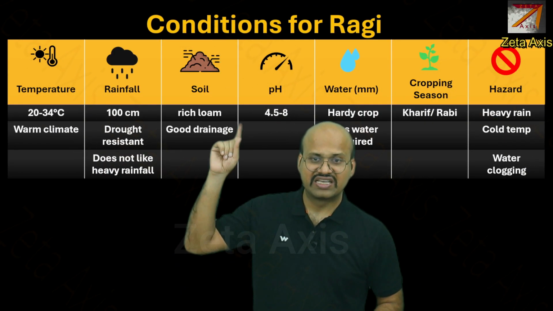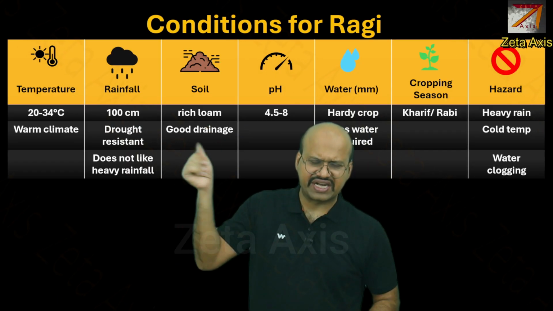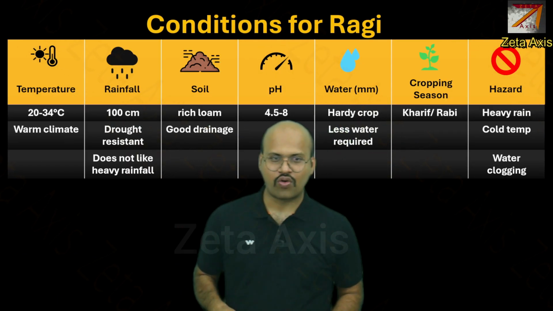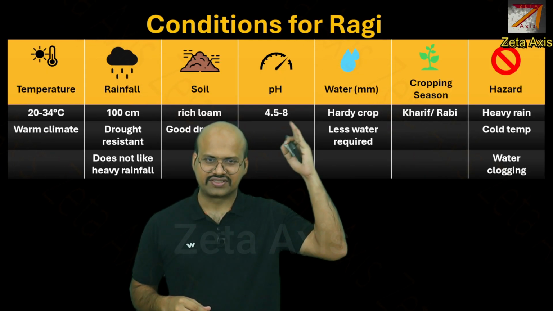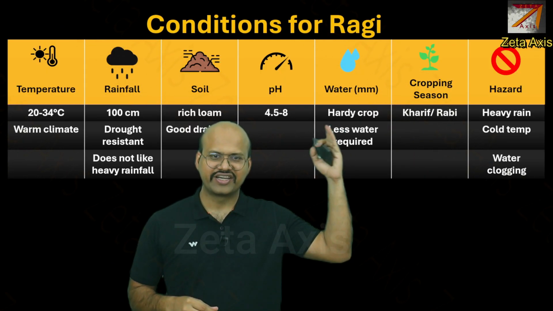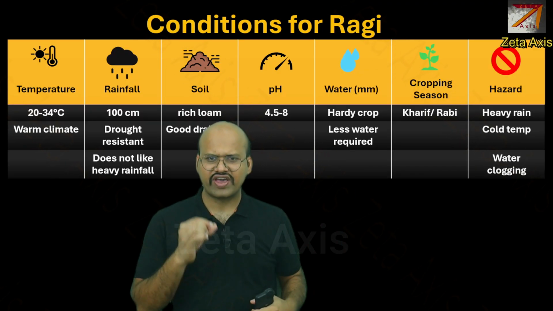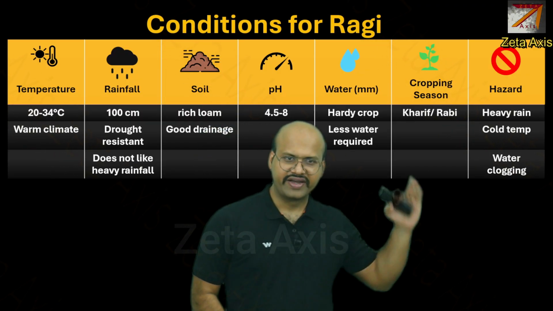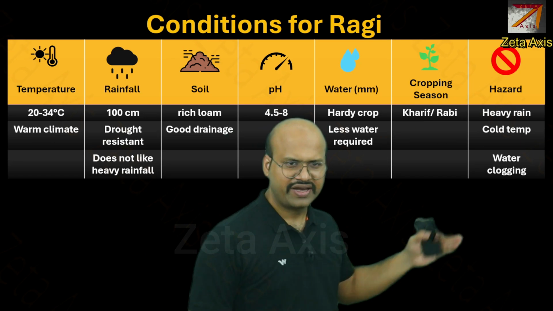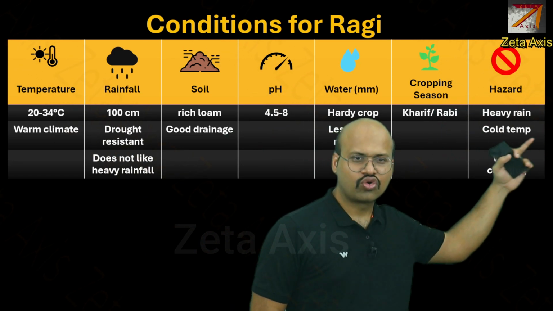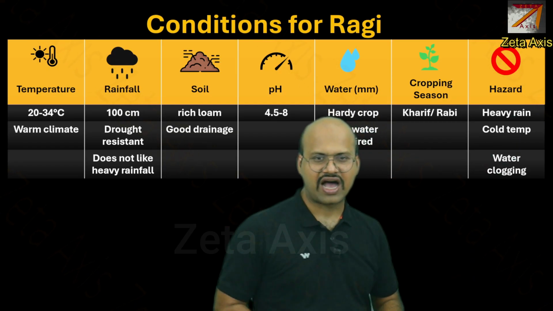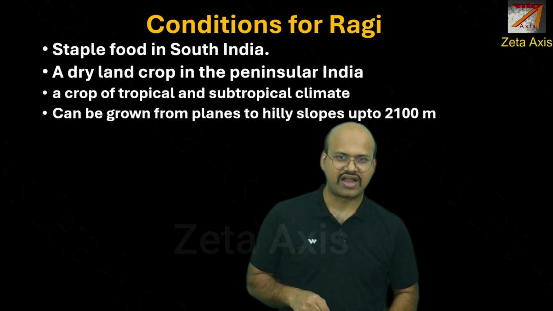It requires rich loam and well drained soil. It does not like stagnation of water. It has a very wide pH range, and we can see that it is a hardy crop that requires very less water. It is both a Kharif and Rabi crop. It does not like water clogging, heavy rainfall, or cold temperature. So all these 3 things are harmful for production of Ragi.